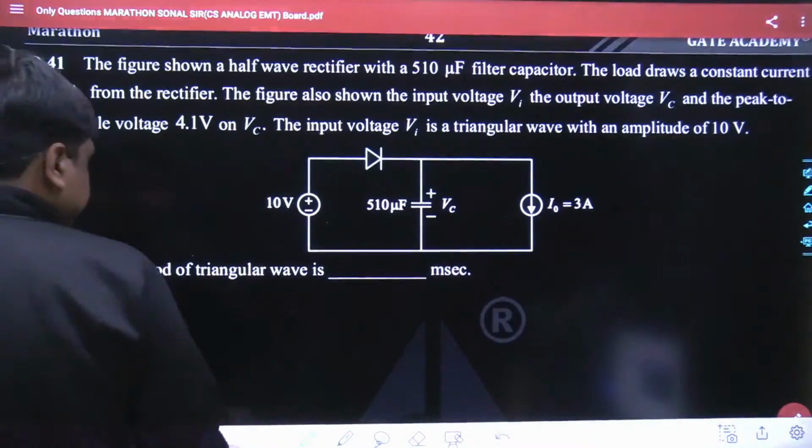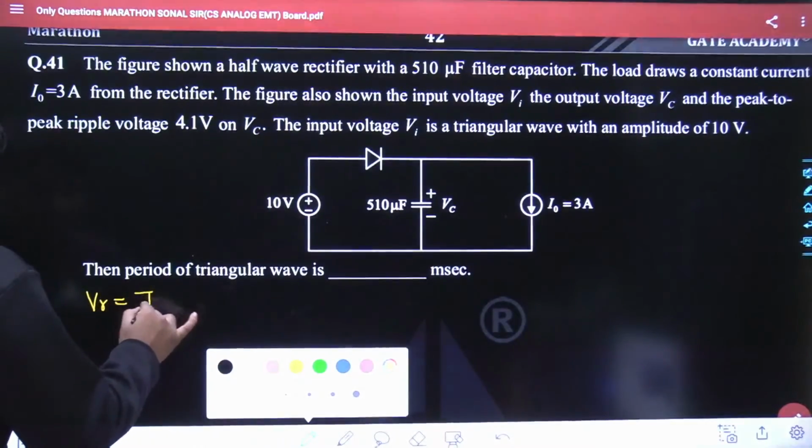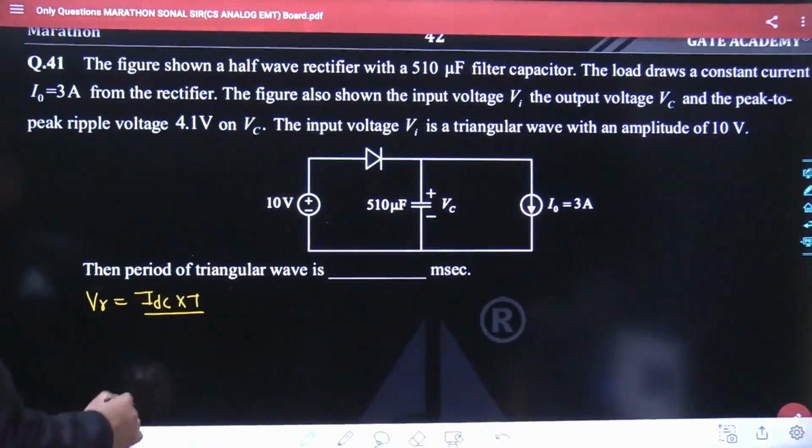Anyways, in this problem, different data are being given. The ripple voltage is being given. Everything is being given. You have to find the period of the triangle wave. The ripple voltage V ripple is given by IDC into the time period T divided by the worth of the capacitance which is connected. You have to feed the data and you have to get the answer.